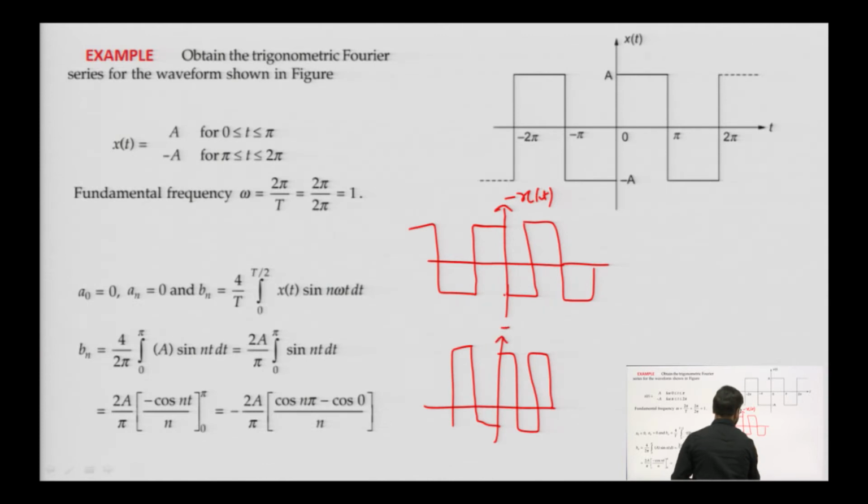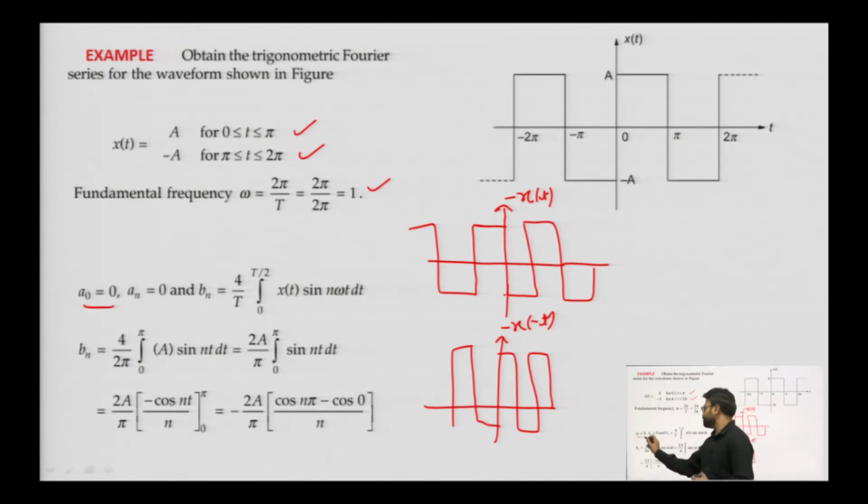This is minus x of minus t. So, x of t equals minus x of minus t. So, we are going to say that this is an odd function. If it is an odd function, x of t we have defined as a from 0 to pi and minus a from pi to 2 pi. Fundamental frequency is 1, which is 2 pi by T.